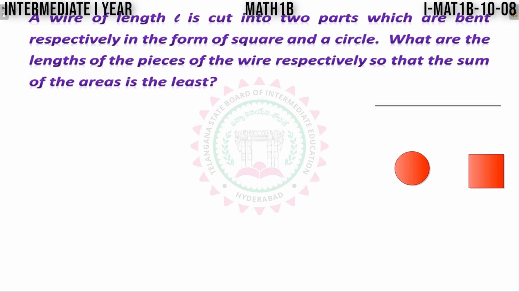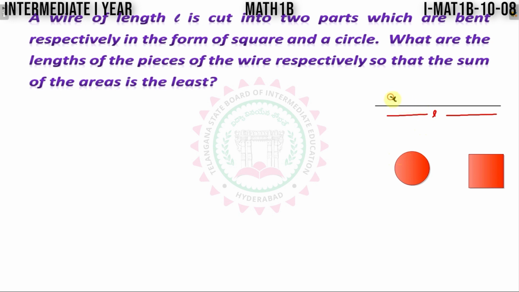A wire of length L is cut into two parts which are bent respectively in the form of a square and a circle. What are the lengths of the pieces of the wire respectively so that the sum of the areas is least? Now assume that this is a wire whose length is 12 centimeters. It is given here. And this is cut into two pieces.